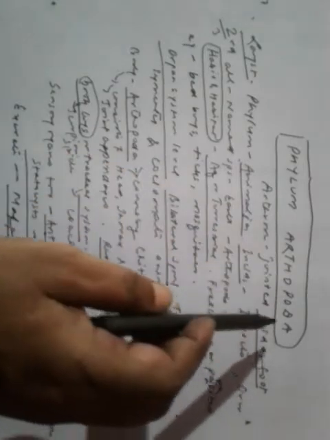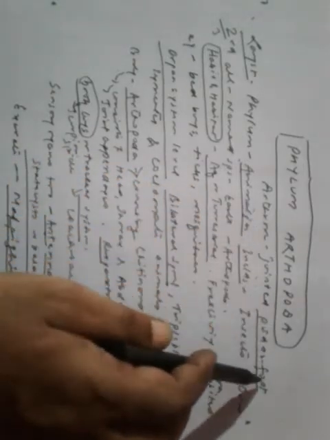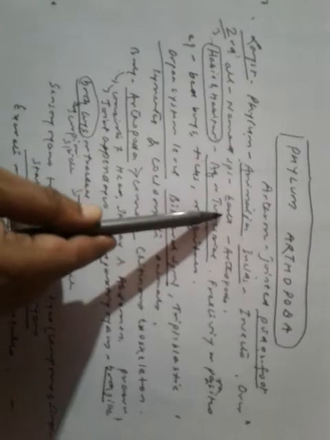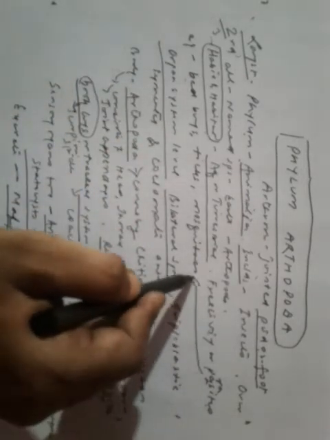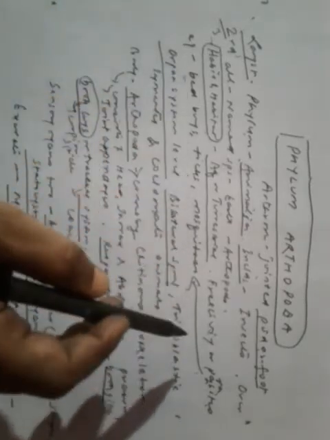So phylum Arthropoda. Arthron means jointed and podos means foot. These are the two words which compose Arthropoda, jointed foot. Largest phylum of Animalia. It includes insects. Over 2/3 of all named species on earth are Arthropoda. Habit or habitat, they are aquatic or terrestrial. They may be free living or parasites. And examples of parasites are bedbugs, ticks, mosquitoes, etc. Organ system level, bilateral symmetrical.